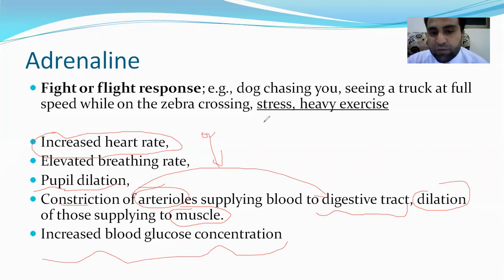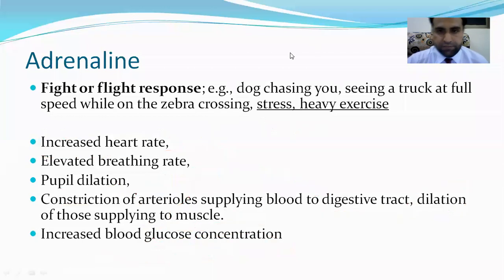So that more and more glycogen is converted into glucose, so that in your blood the glucose level increases, because that glucose will be utilized in the process of respiration and will give energy, because you need more energy at that time. Okay, this is the function of adrenaline.